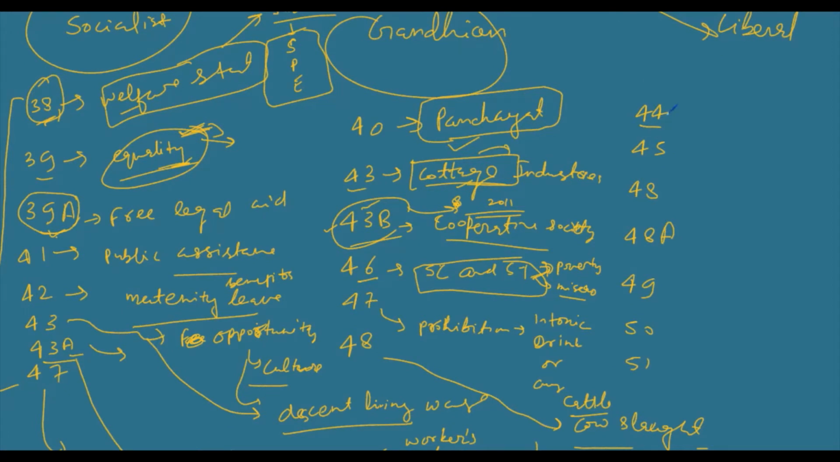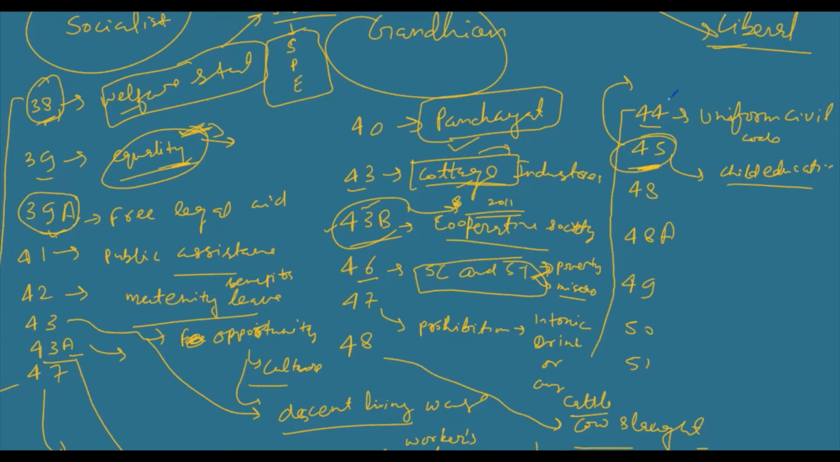Article 44, you must know this, Uniform Civil Code. This has not been implemented in India. Article 45 deals with child education, and you know this has been made a fundamental right by adding Article 21A.